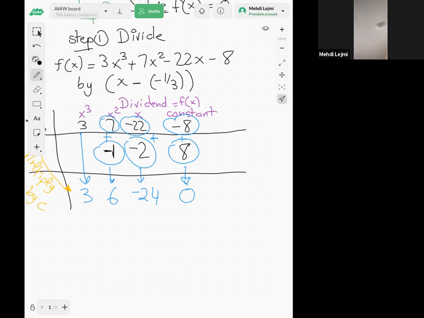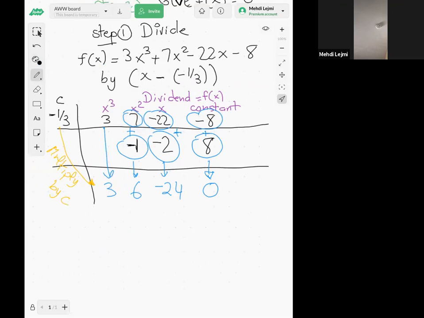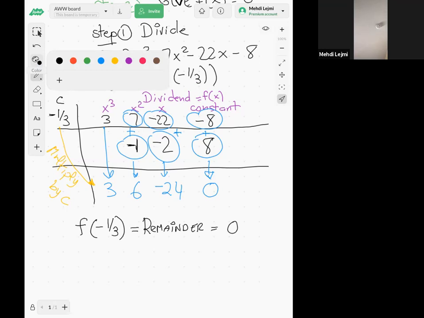So let me just remind you. We said f of negative 1/3 is supposed to be our remainder, and it's supposed to be equal to 0, because negative 1/3 is a solution of f of x equal to 0. So if you don't get 0, you made a mistake somewhere. This is our remainder, as expected, it's 0. Now, what about the quotient? That's why here we need the quotient, not just the remainder.